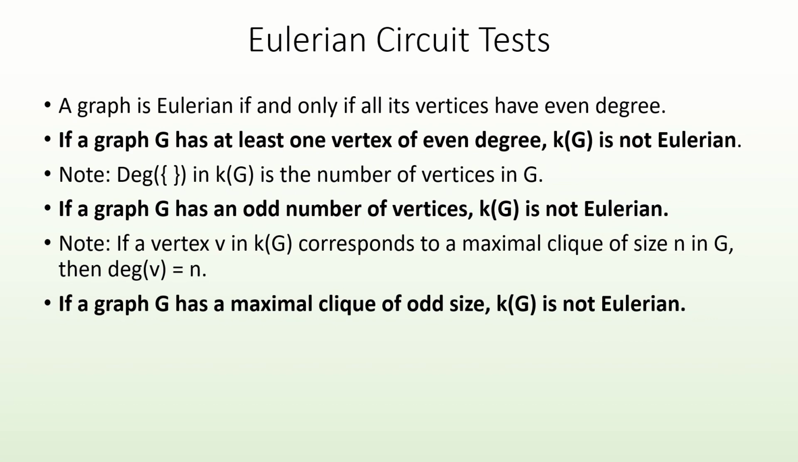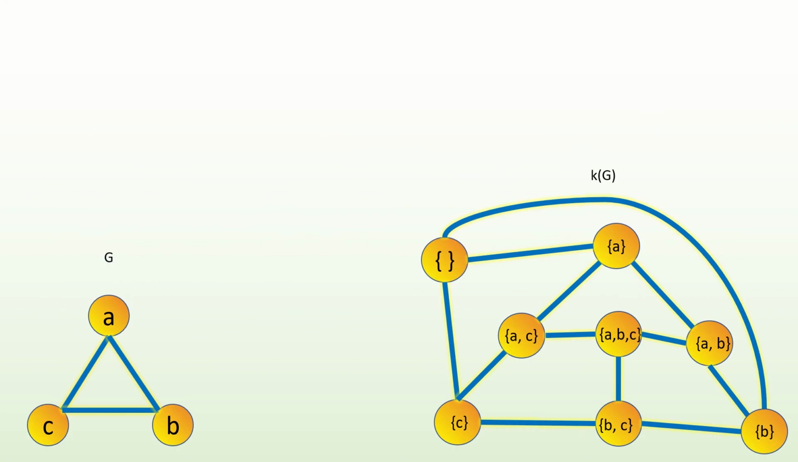As an example, see one of the first simplex graphs we covered in this video, and note how vertex ABC in the simplex graph corresponds to a maximal clique of size 3 in the original graph, and that it has exactly 3 neighbors in the simplex graph.